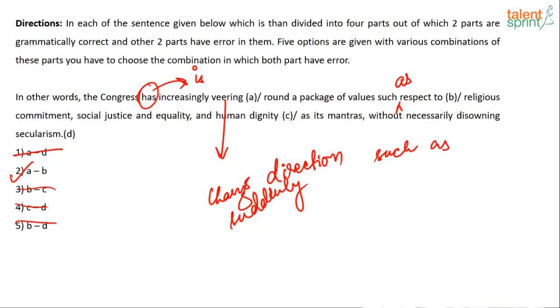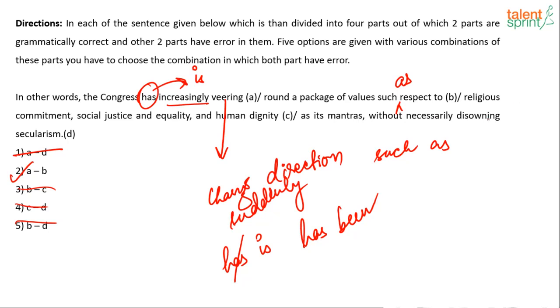In other words, Congress, what is this? Increasingly. You can also change it to, in other words, Congress has been increasingly veering, but it should not just have the word has, because like I said when I was discussing this question, we are discussing what they are doing and what they are not doing. So Congress, instead of has, it should be is. Or if you are saying, then the right tense would be has been. Increasingly veering round a package of values such as respect to religious commitment, social and equality.